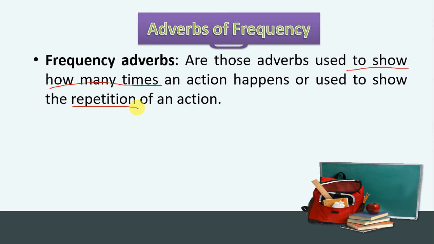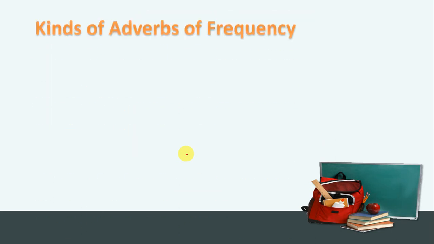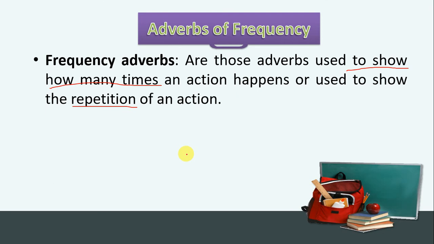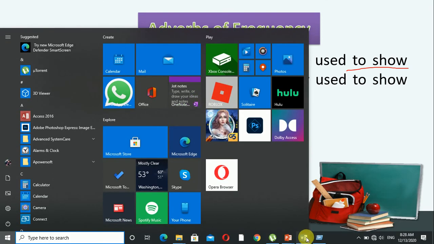I hope you understood. An adverb which shows the repetition of an action, we call that adverb of frequency. Okay, let's go through the examples. But before we come to examples, let's talk about the kinds of adverbs of frequency. Before that, let me give you some examples in a Word file.